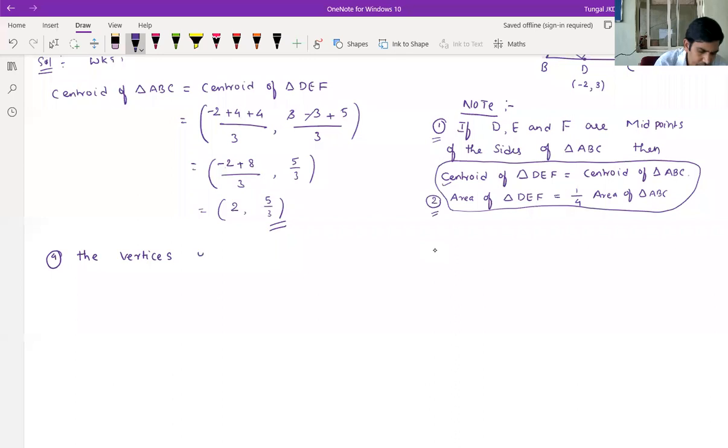So the vertices of a triangle are (1, 2), (h, -3), (-4, k).